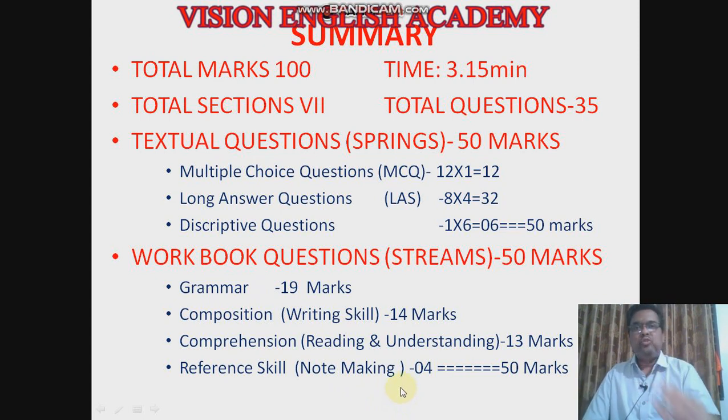You have 2 books. One is the main course, that is Springs, and one more is the workbook, that is Streams. 50 marks they have taken from the Springs, that is question answers. And 50 marks they have taken from your workbook, that is grammar, composition, comprehension, reference skill, all that. So what questions will come from the 50 marks of textual questions from the main course book?